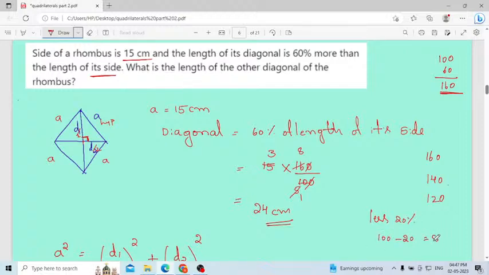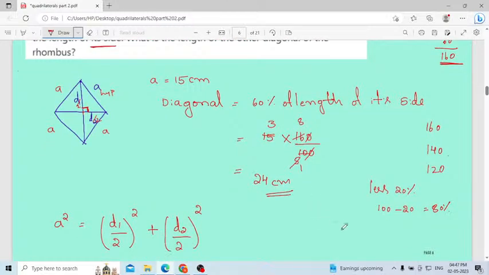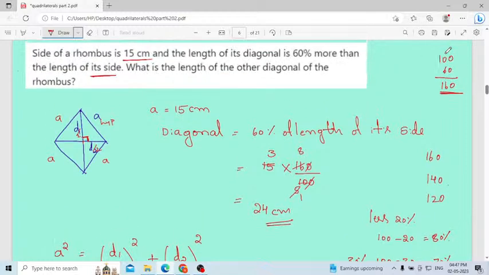You will get 80%. Are you following, Usharani, now? See, now 30% less means from 100 we will minus 30, 70%. Okay. Here 60% more means for 100 we have to add 60%. Less means we have to subtract.